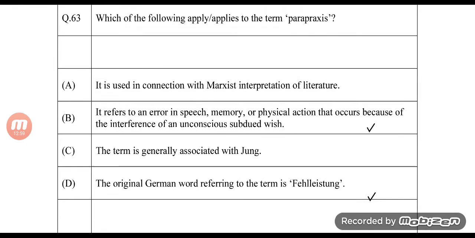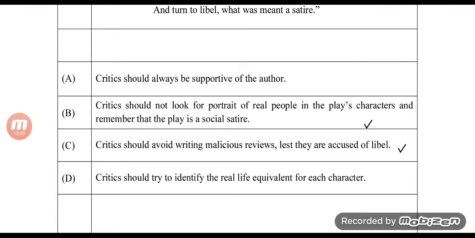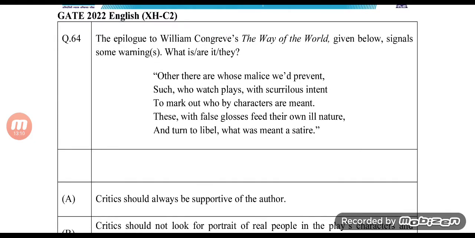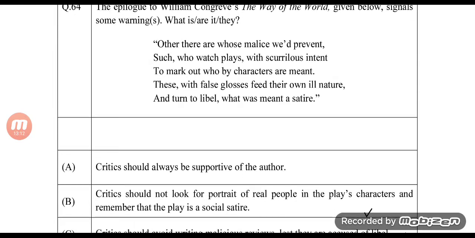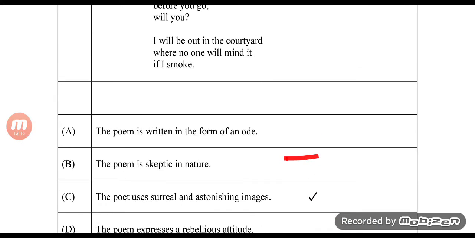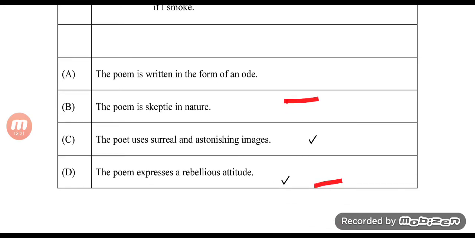Question number 63, this is B and D. Question number 64, this is, what is it? Yeah, this is from, you had to derive it from the passage, The Way of the World. This is okay. Question number 65, this also again I've answered it wrong in the video. Okay, so you were right.